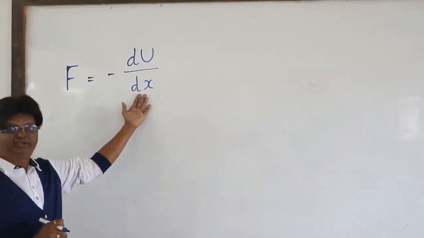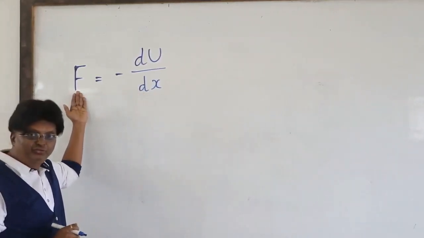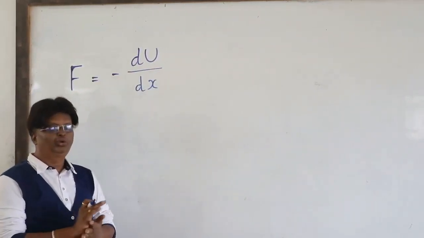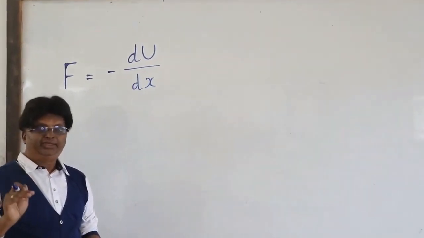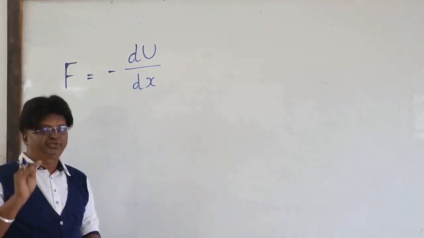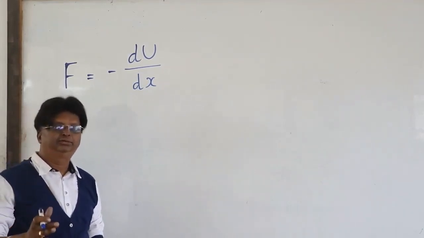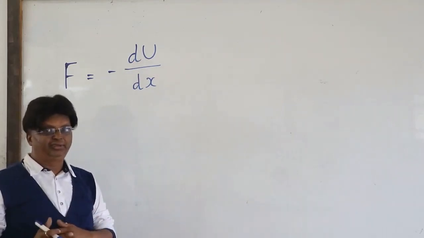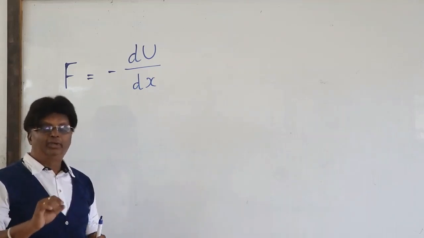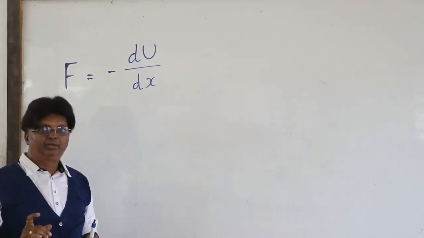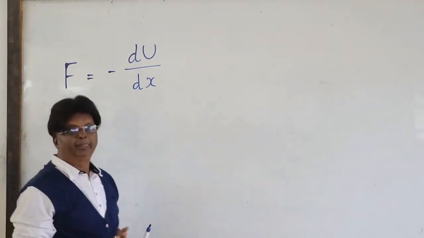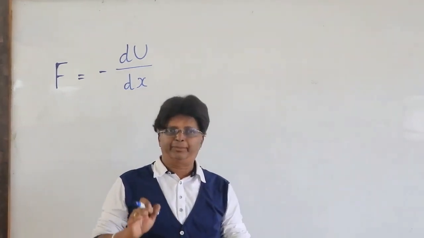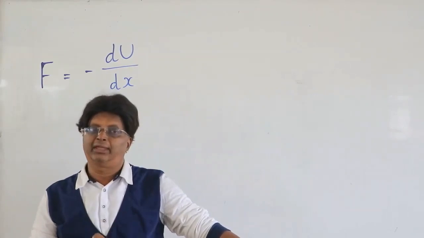If this refers to the displacement term and this refers to the conservative force, then look at this term du. So what does it mean here? This du refers to the change in potential energy. Now a very bold statement: for any given system, if it has potential energy, the absolute potential energy we can never determine.